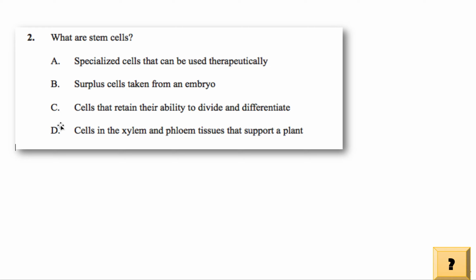So why not D? This is one thing about IB, man. These questions are going to have answers or words from different topics, so you may be confused. And this is a pretty good example here. D is talking about xylem and phloem and plants. This is topic 9, which you won't even learn about if you're standard level. If you're higher level, you'll actually get to this topic. So although you didn't learn about this yet, you're still able to do this question because you know what stem cells are. So this whole question would be easier for you by the time the final exams come, because then you would know about this and you would be more sure. But regardless, you'll still know that the answer is C, even though you haven't learned about that yet.